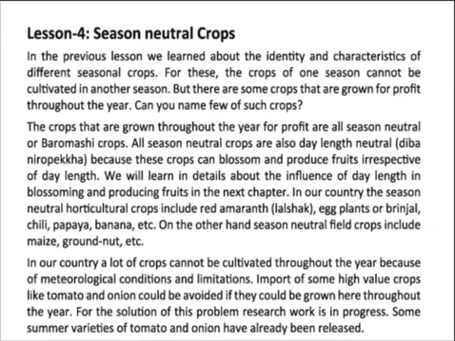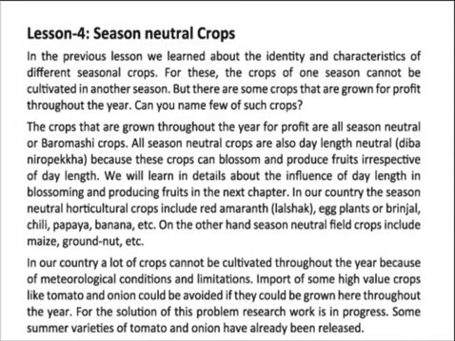In our country, a lot of crops cannot be cultivated throughout the year because of weather conditions and restrictions. Import of some high value crops like tomato and onion could be avoided if they could be grown here throughout the year. If we can produce tomato and onion throughout the year, we don't need to import these crops from other countries, and we can save our foreign currency.